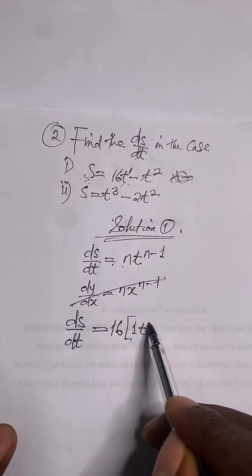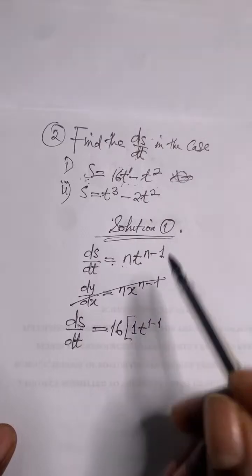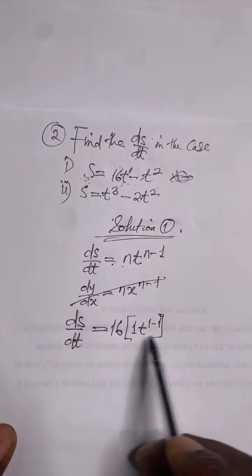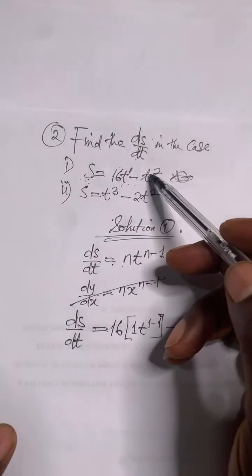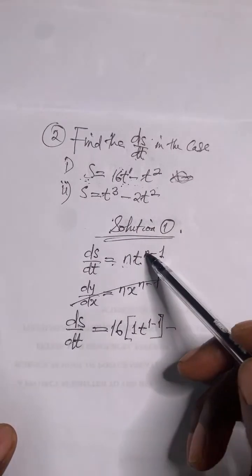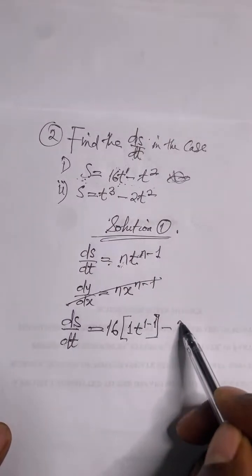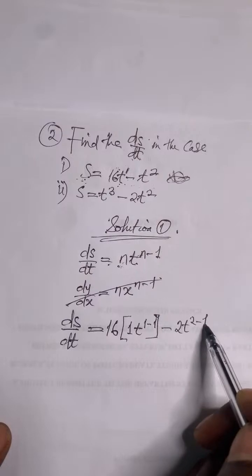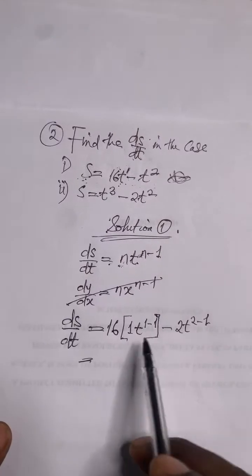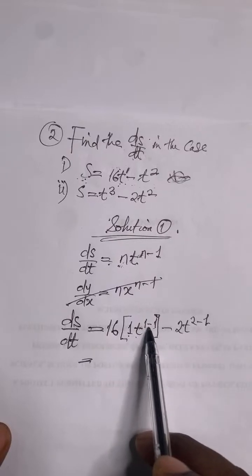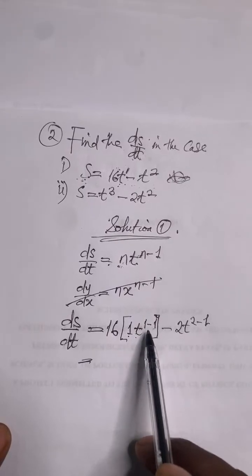1t to the power of 1 minus 1. Keep in mind, I'm solving the first one first. This settles for the first term. Let's run the second one. The power is 2. So anywhere you see this particular n, you substitute this power, which is 2. So we have 2t to the power of 2 minus 1. Let's finalize it. So here we have 1 times t to the power of 1 minus 1, and 1 minus 1 is 0. t raised to the power of 0.